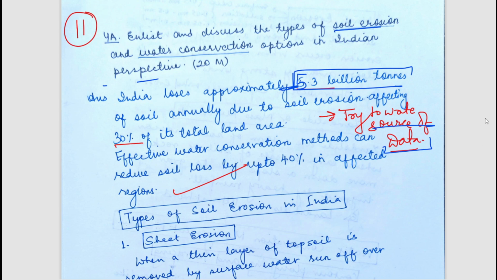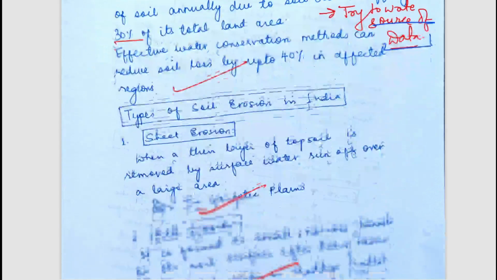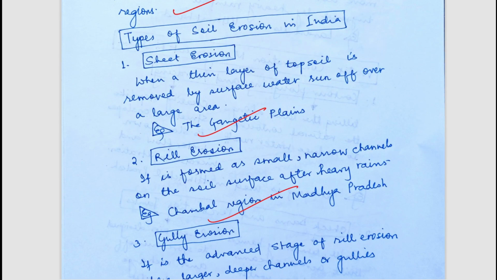Now, what are the types of soil erosion? These are the types of water erosion. Soil erosion is classified into various types, that is water erosion and wind erosion. The types of water erosion are splash erosion, sheet erosion, rill erosion, gully erosion.